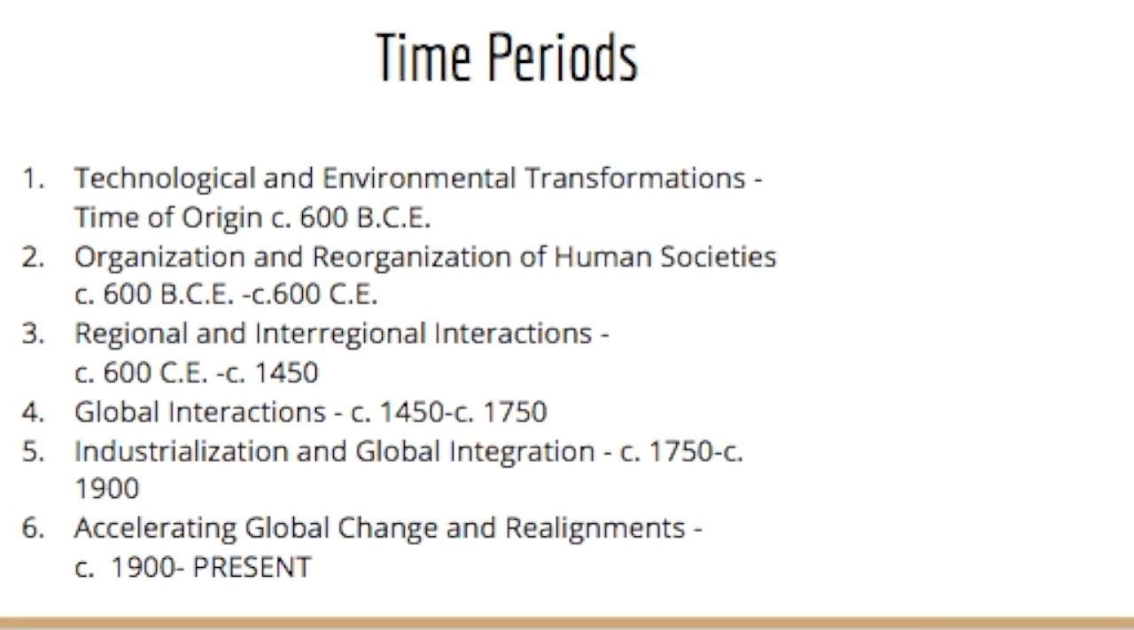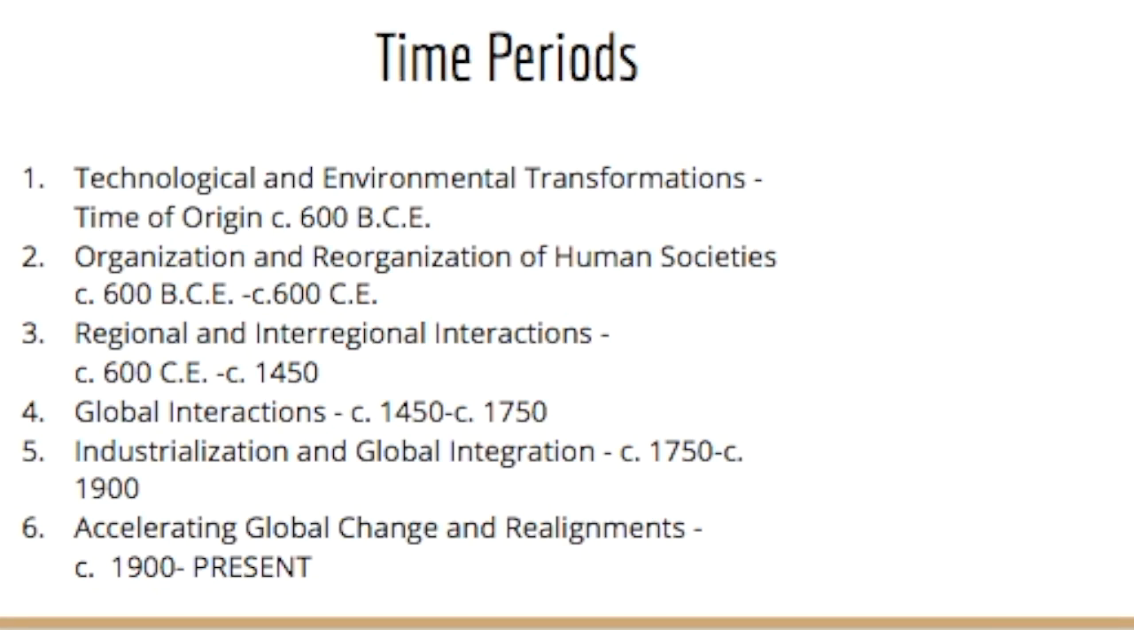Our second time period was organization and reorganization of human societies, which was from 600 BCE to 600 CE. Our third time period was regional and interregional interactions. It was from 600 CE to 1450 Common Era.